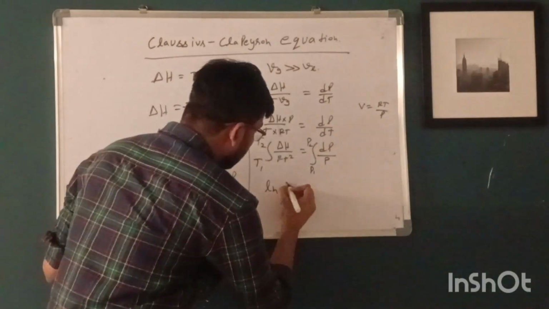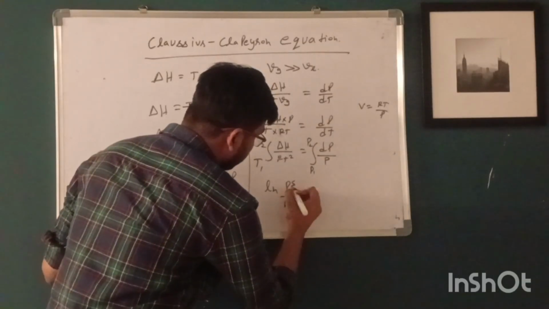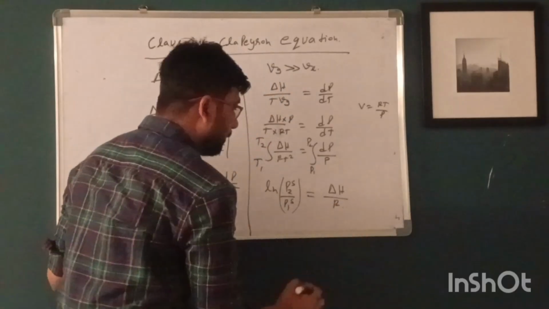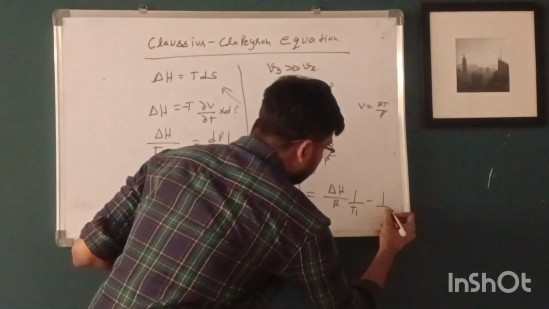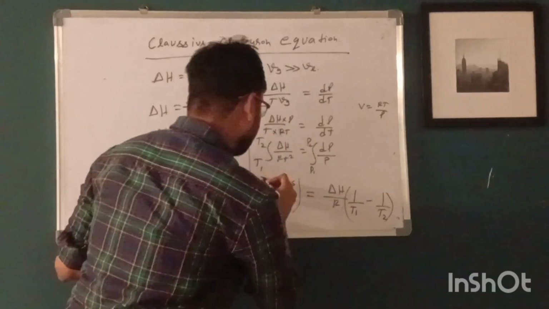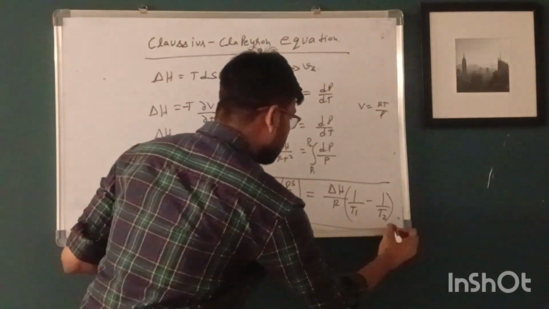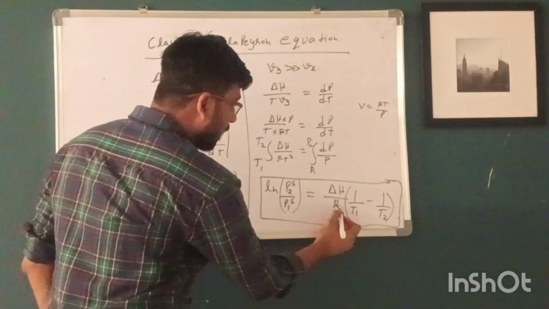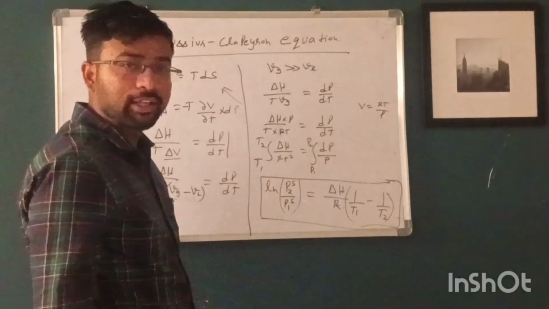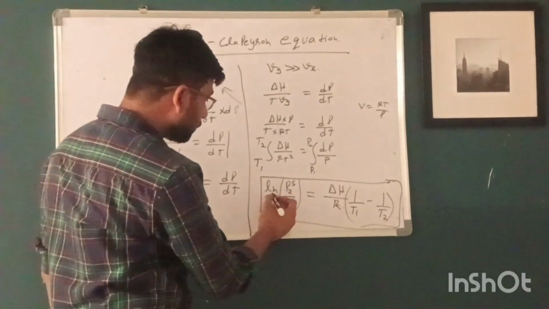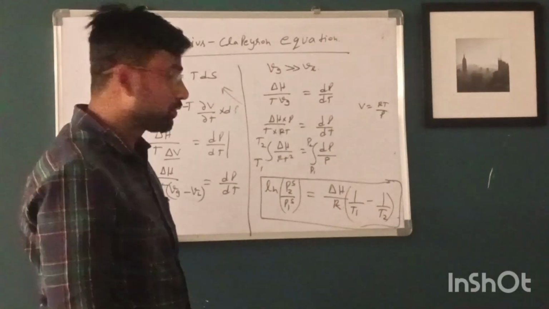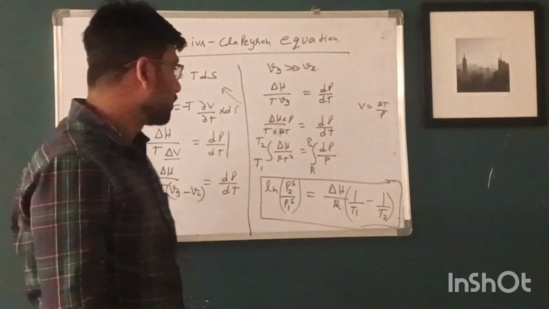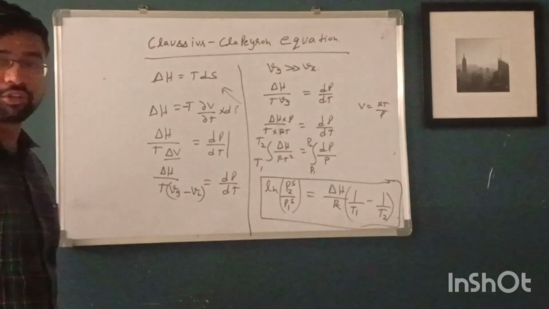Then we will get the final expression of the Clausius-Clapeyron equation, where R is the universal gas constant, delta H is the change in enthalpy at phase change, P2 and P1 are the saturation pressures, and T1 and T2 are the temperatures at which phase change takes place. So this is the derivation of the Clausius-Clapeyron equation.